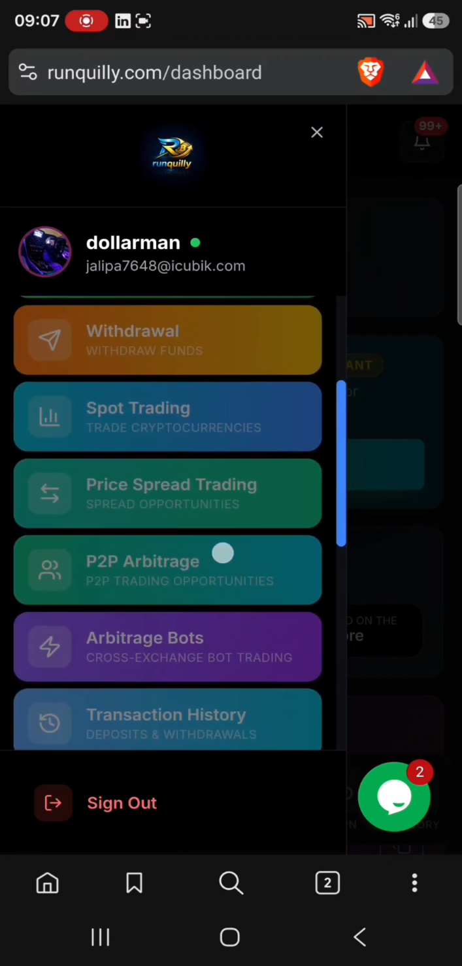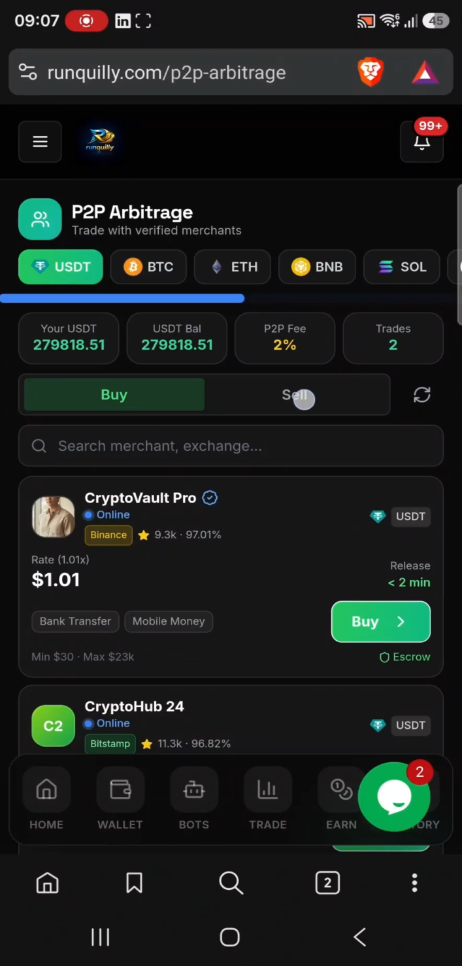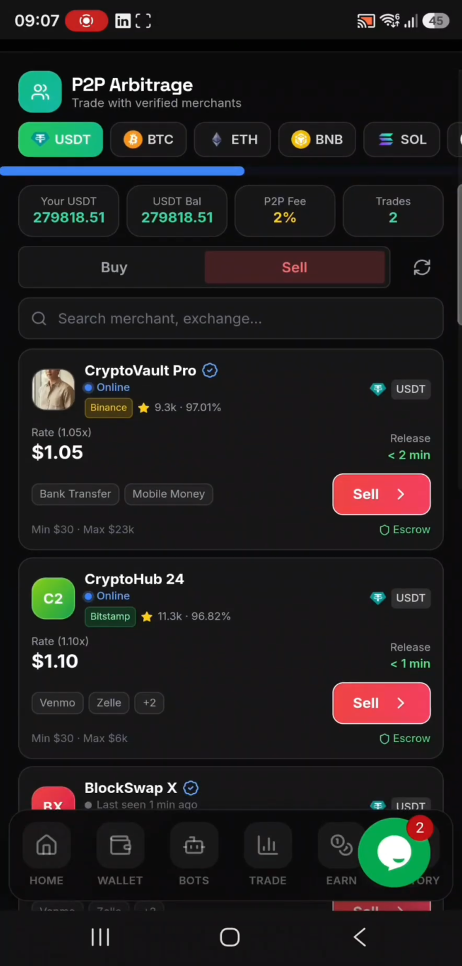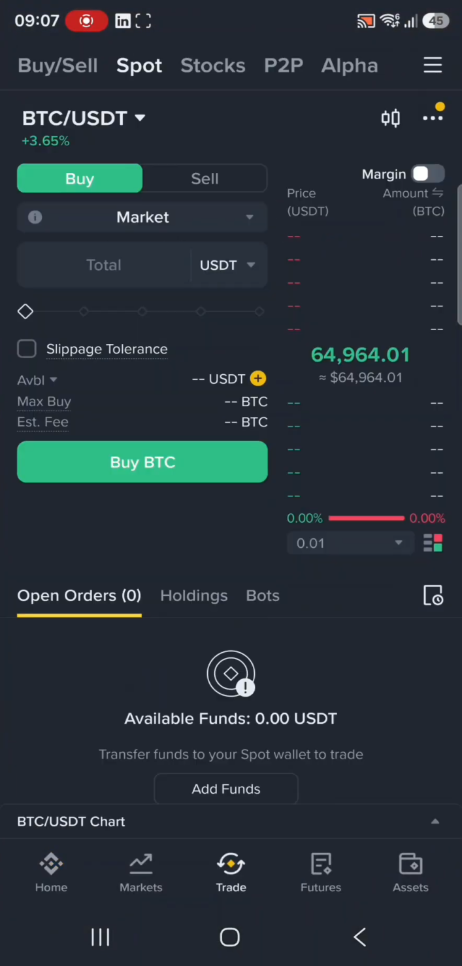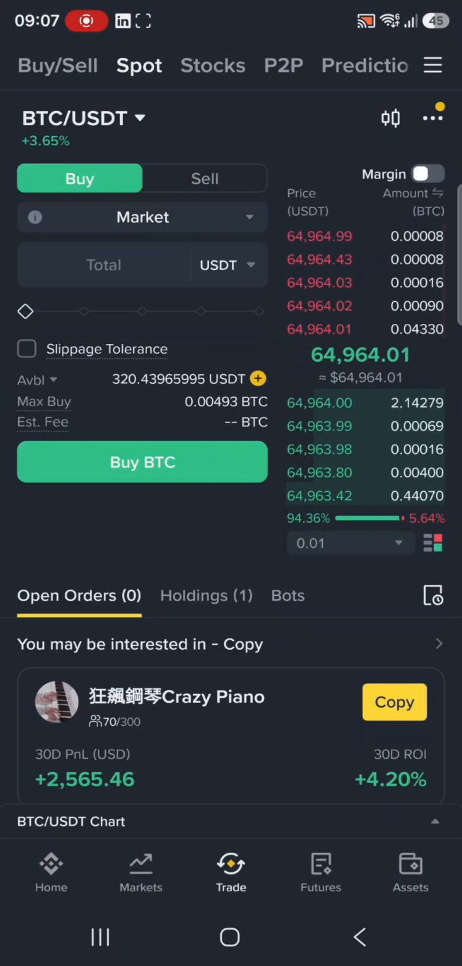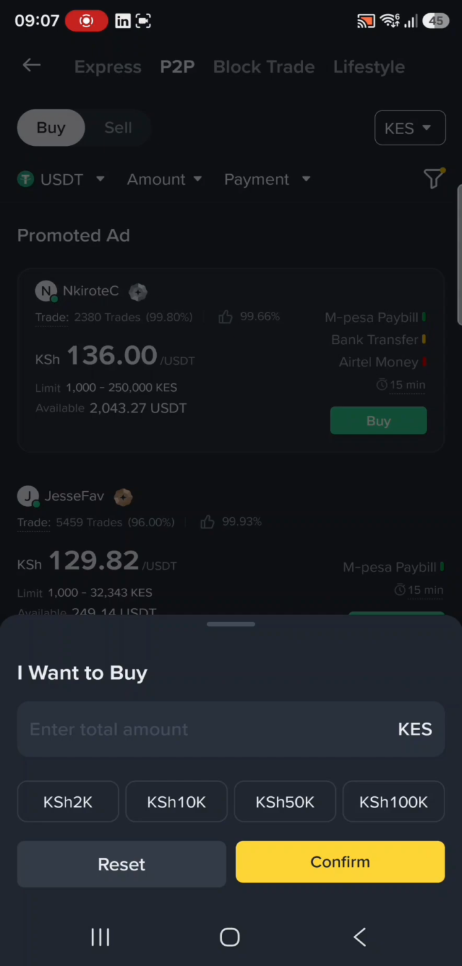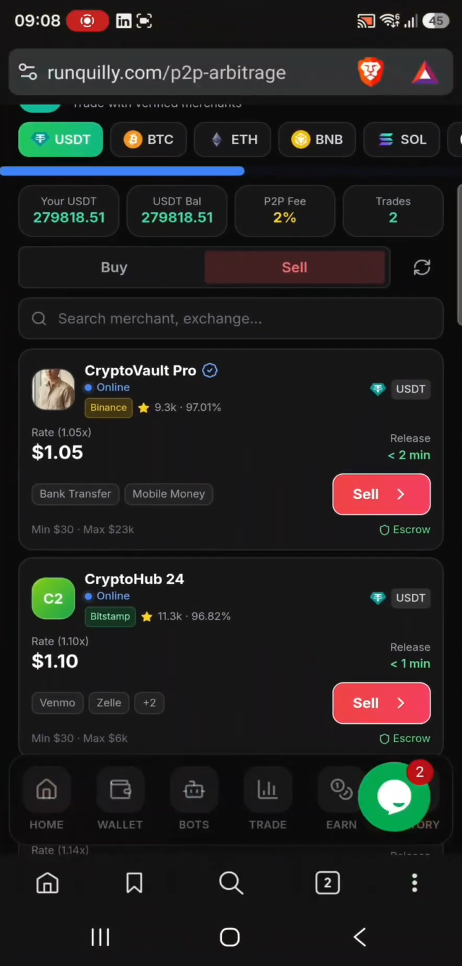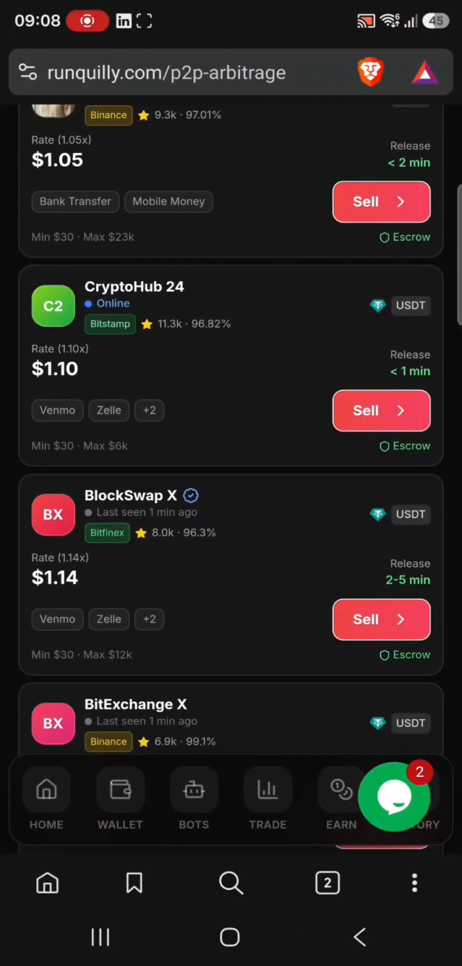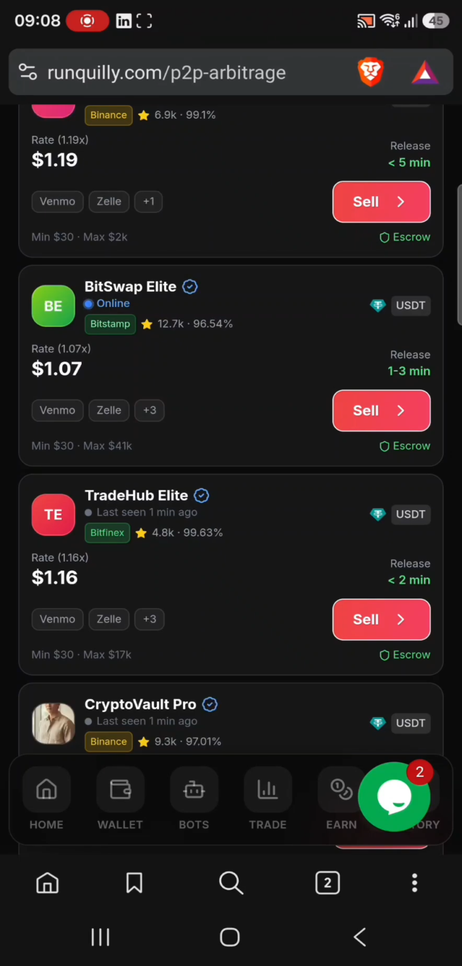So you just come to P2P arbitrage if you want to trade manually. You can see here the rate of USDT is 1.105. But here in Binance, let's say you go to P2P, you buy USDT with Kenyan shillings at a rate of 129. That means it is a rate of 1.0 per USDT. You come and sell it here at a rate of 1.14. So 0.14 is your take profit. So 0.14 times your capital, like let's say 300 or 400.